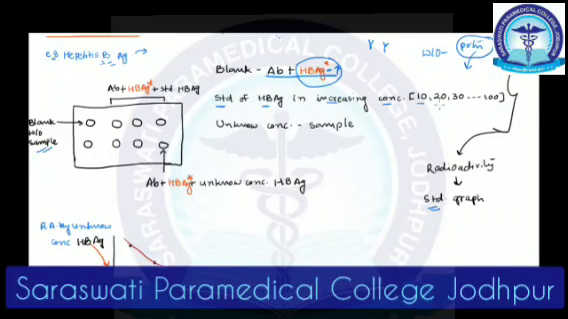Maybe 10 ng, 20, 30, up to 100 we can prepare. Any numbers, based on your experiment, you may have, but there should be an increasing amount of concentration so that we can get a standard plot.